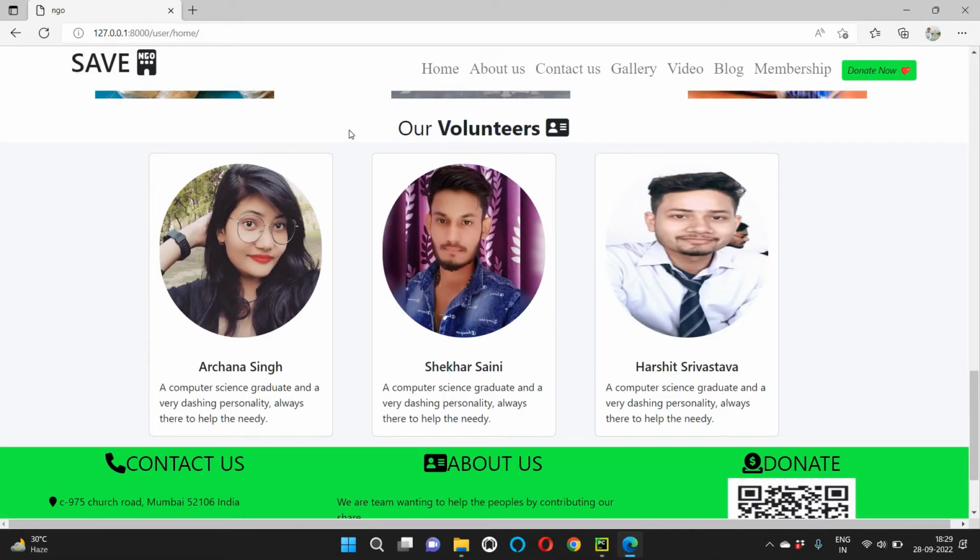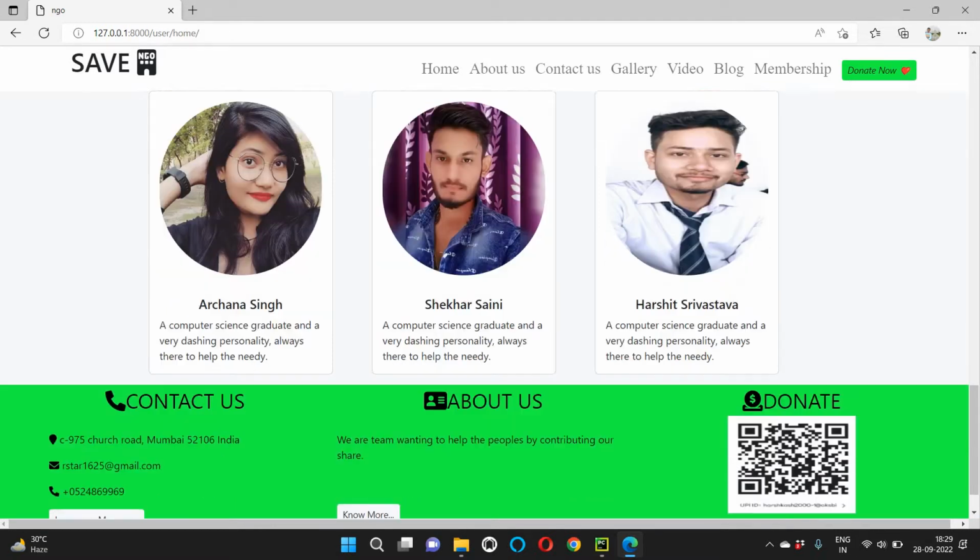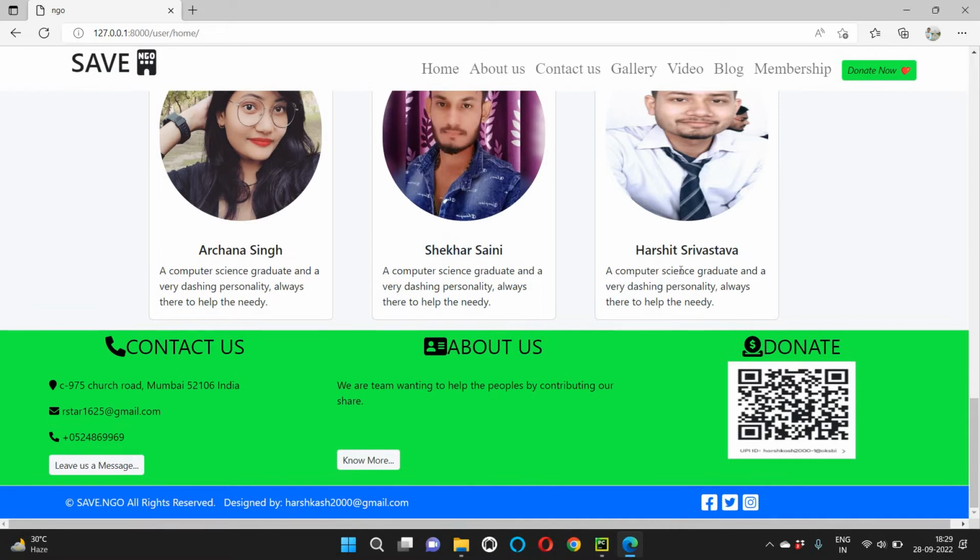And the next section is our volunteer section. These are the volunteers who always work with us, Archana, Shekhar and Harshit, who has also helped me a lot. And after that, this is the footer section of our website, which includes three divisions. First one is contact us, second one is about us, and the third one is donate.